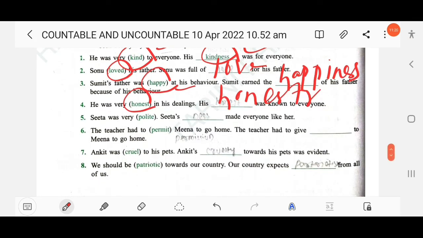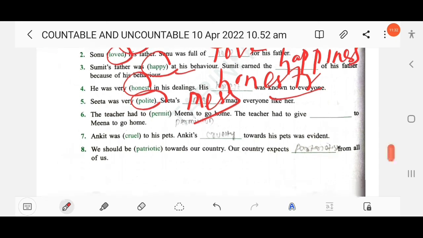Sita was very polite. Polite, this is an adjective. Politeness, this is an abstract noun. You have to add a suffix here, okay? Ness, politeness. Politeness made everyone like her. Then next, the teacher had to permit. Permit here is a verb, so here you have to write the noun. The teacher had to give permission to Meena to go home.